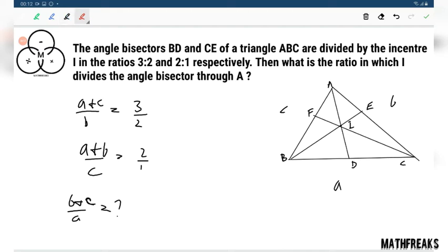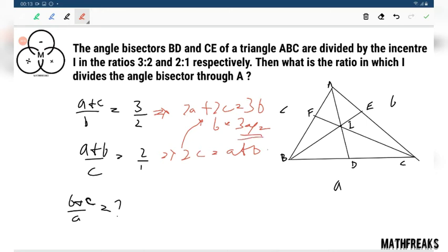Now I can just simply bash it. We can put the value of 2c here. Putting the value of 2c here, we will get out something. b equals 3a by 2.